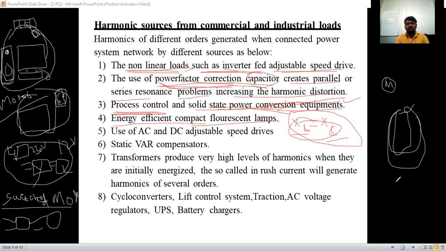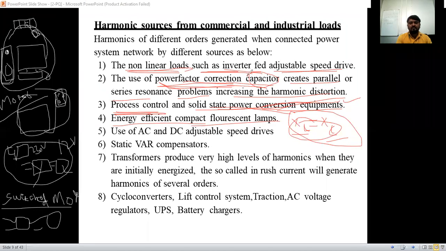Yes, but previously before LED, which lamps we were using? Before LED क्या use करते थे आप? Anyone can you tell? Before LED, fluorescent lamps we were using. Yes or no? Tube light. Tube light use करते हैं आप?